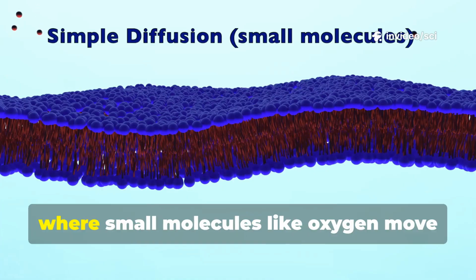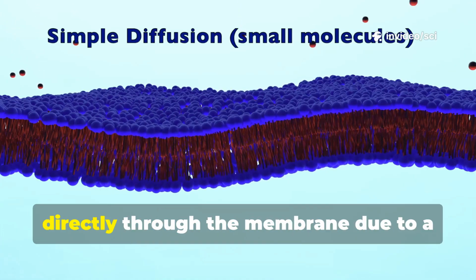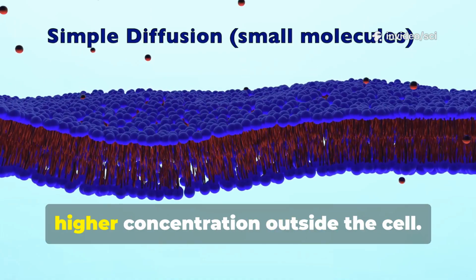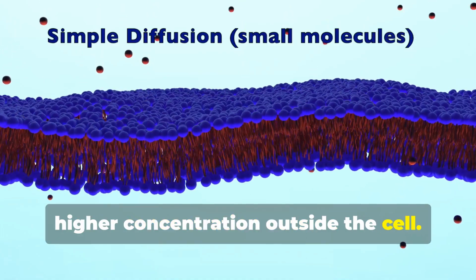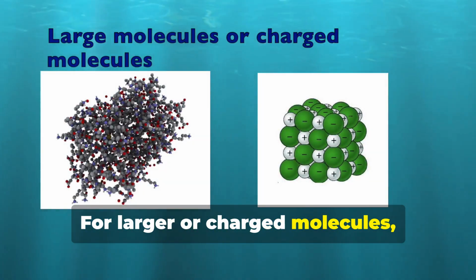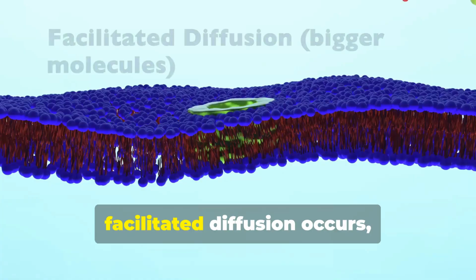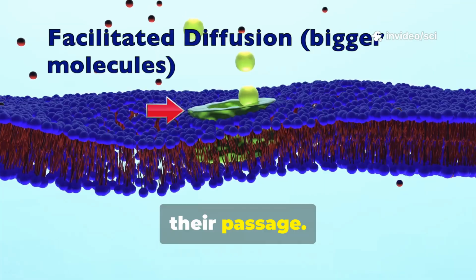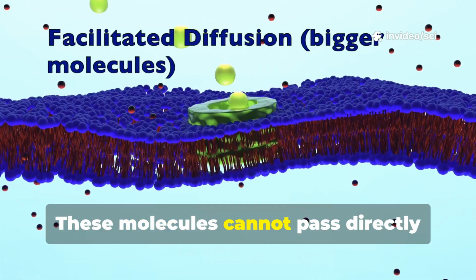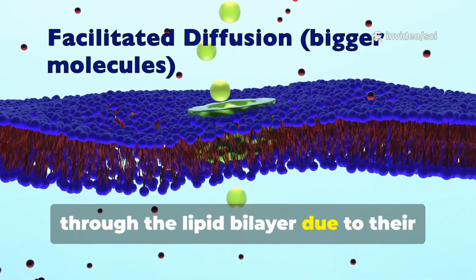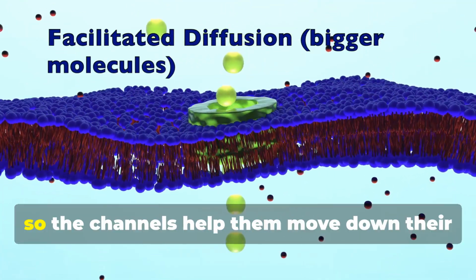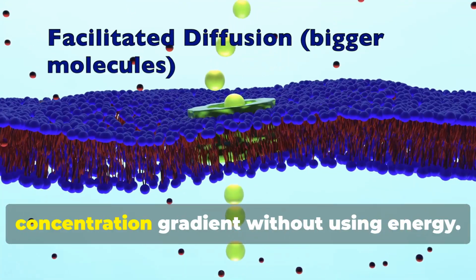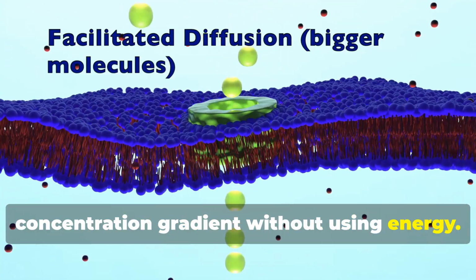Simple diffusion, where small molecules like oxygen move directly through the membrane due to a higher concentration outside the cell. For larger or charged molecules, such as glucose or ions, facilitated diffusion occurs, requiring protein channels to assist their passage. These molecules cannot pass directly through the lipid bilayer due to their size or polarity, so the channels help them move down their concentration gradient without using energy.